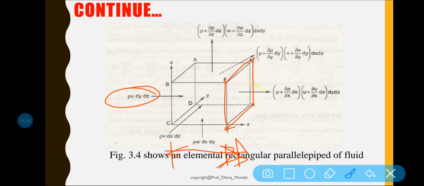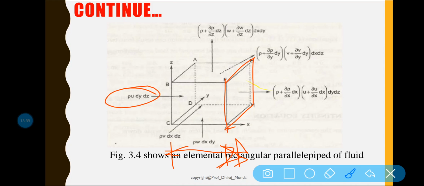We are assuming that some mass is gained while it is traveling through this control volume. Basically what we need to find out is the continuity equation here.